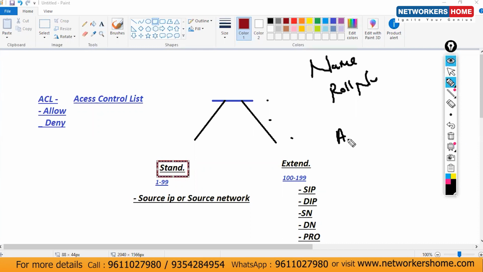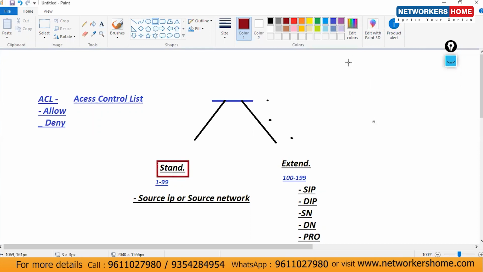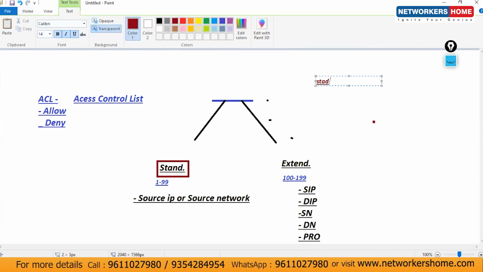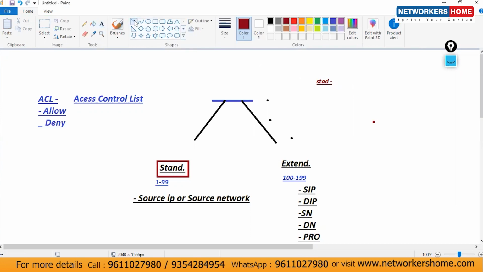Let's consider his name is Arvind and his roll number is 1. If I say roll number 1 or if I say Arvind, it's the same thing. I'm calling the same person, right? So same in access lists, if we have to configure standard or extended ACLs, let's consider I'm configuring standard ACLs here.